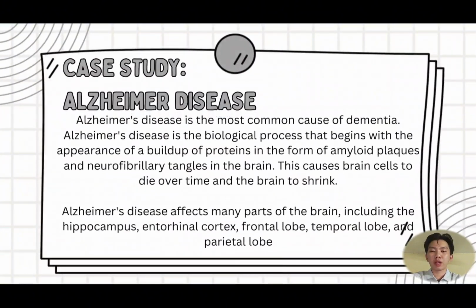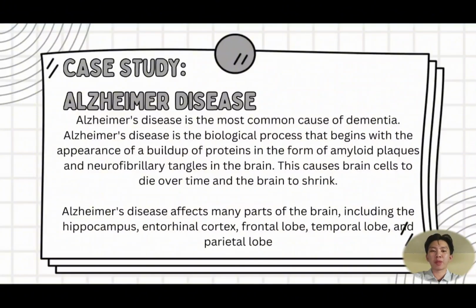And now we are going to talk about a disease related to neurology. The disease that I chose is Alzheimer's disease. Alzheimer's disease is the most common cause of dementia. Alzheimer's disease is a biological process that begins with a build-up of proteins in the form of amyloid plaques and neurofibrillary tangles in the brain. This causes the brain cells to die over time and the brain to shrink.